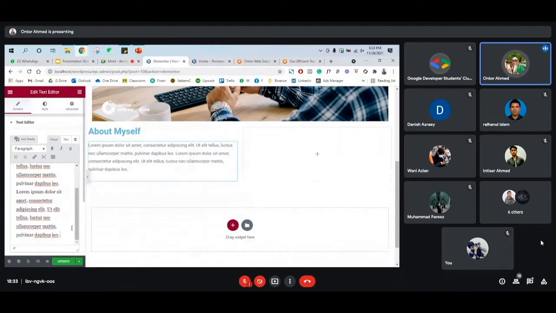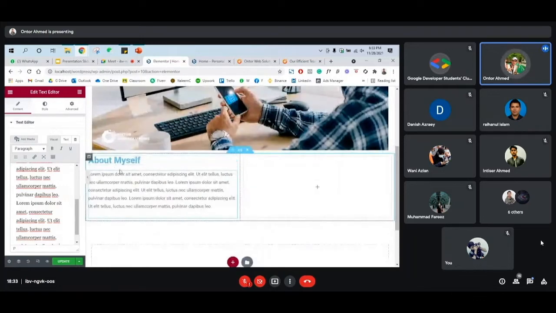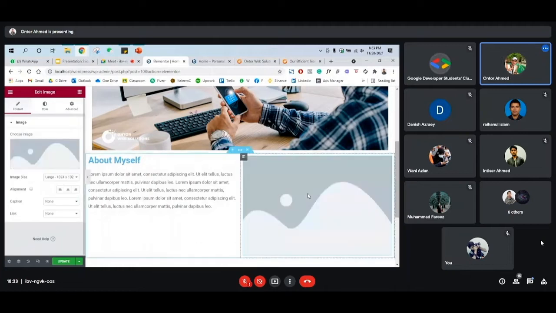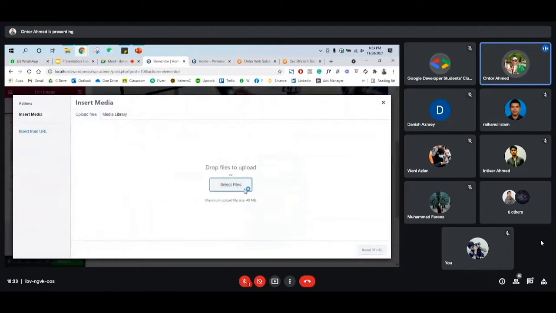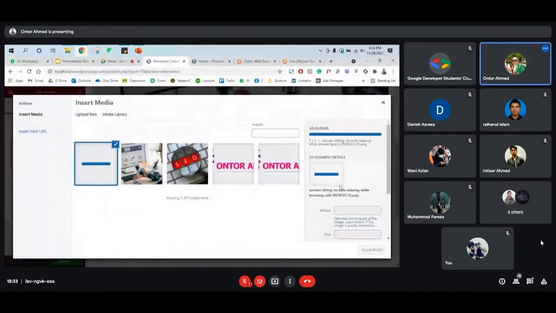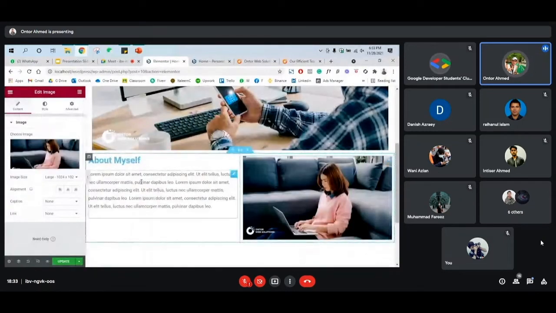So for now we just put some random text, and as this section is about yourself, it would look good if you add one of your pictures on the right hand side. So just click on that and then go to image and then drag and drop to the right hand side box, and then you can upload your one picture over here. Okay, so let's say this is your picture. So this is a picture and this is about yourself.